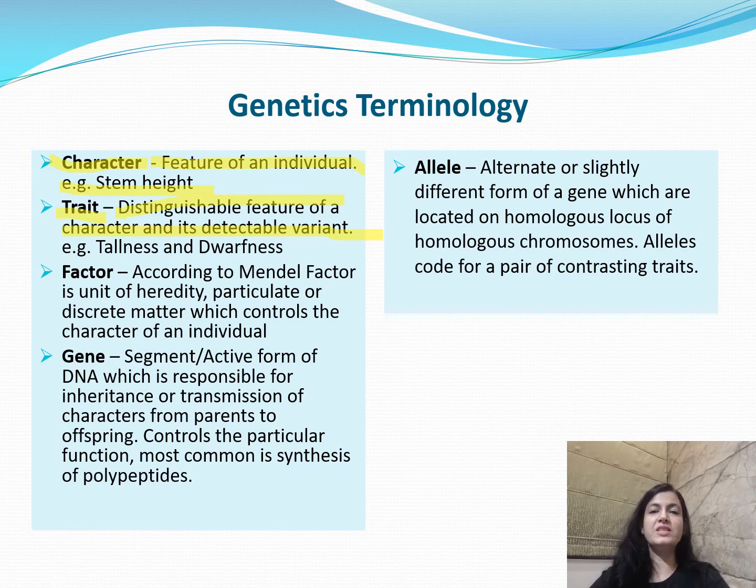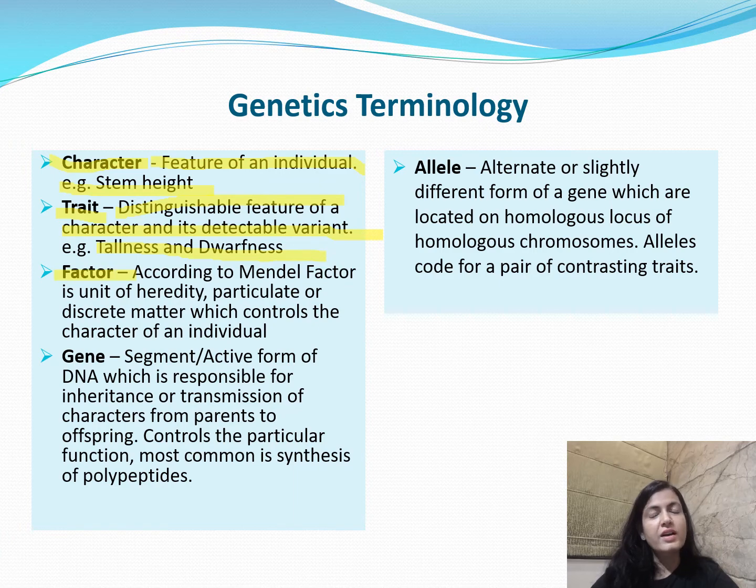The height of the stem can be tall or it can be short, that is the dwarf. So when we say stem height is the character, the trait for stem height can be tallness and dwarfness. That is a trait.